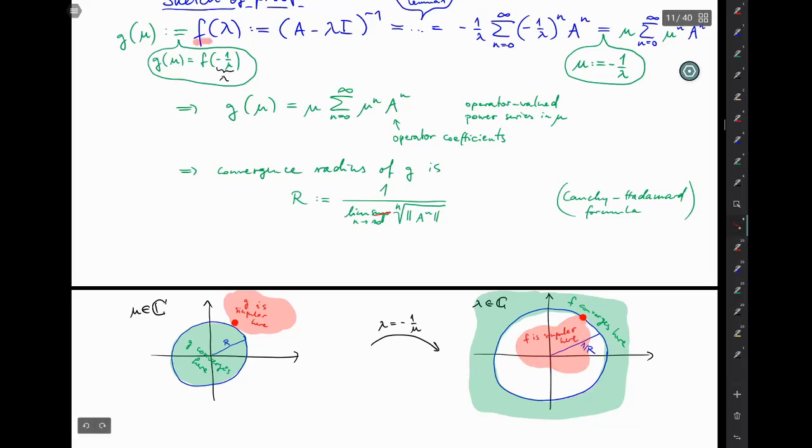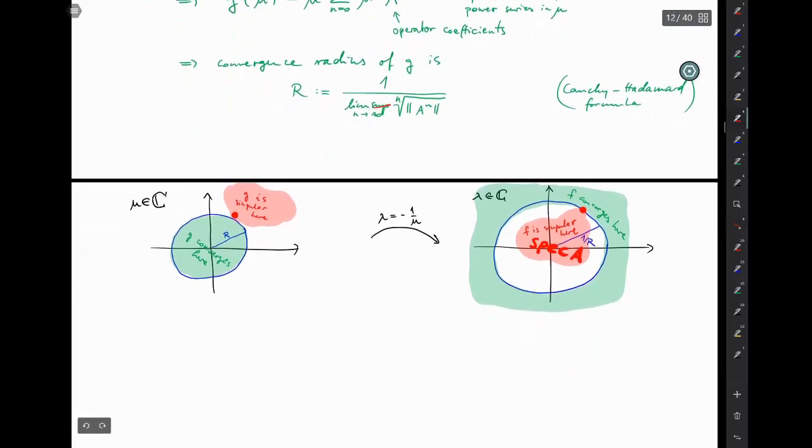But if you're looking back to the definition of your function f, then you can see that the points where it's singular are exactly the spectrum. It's where the inverse of A minus lambda I is not defined. So this red set is nothing but the spectrum of A.